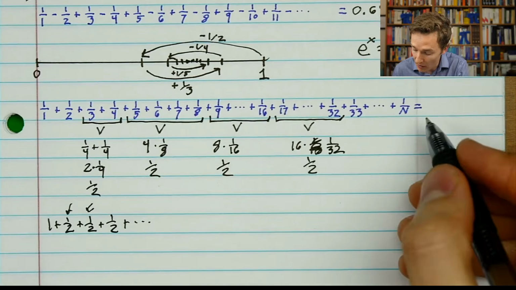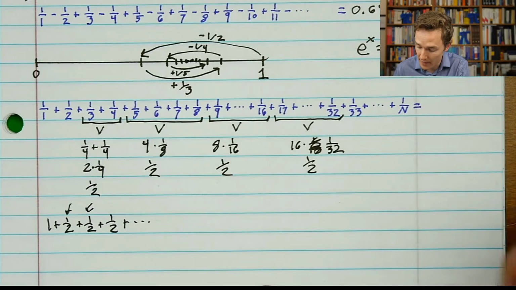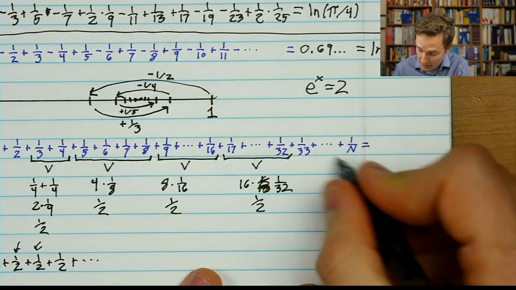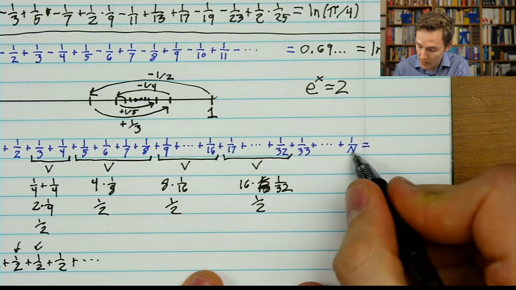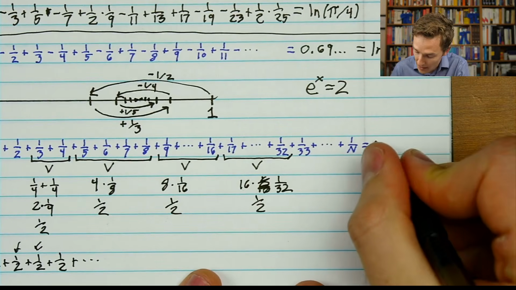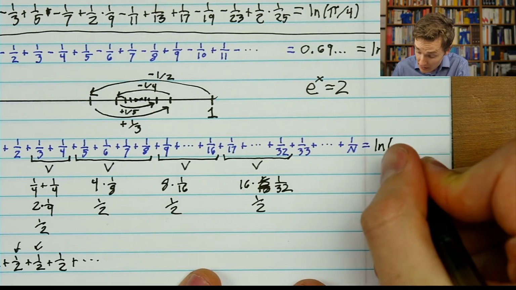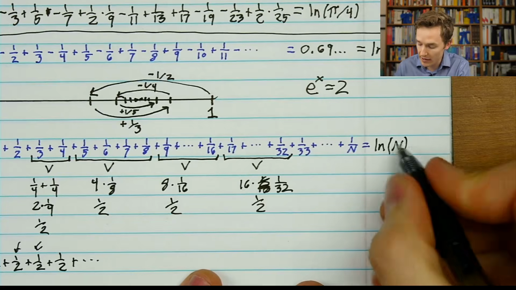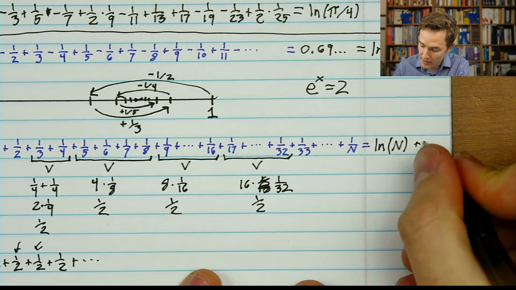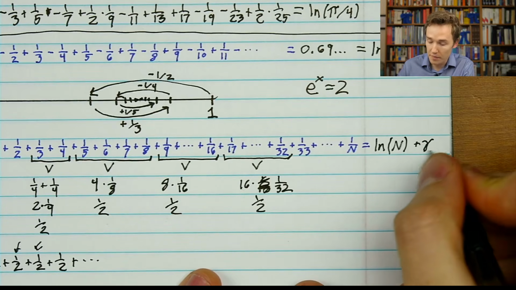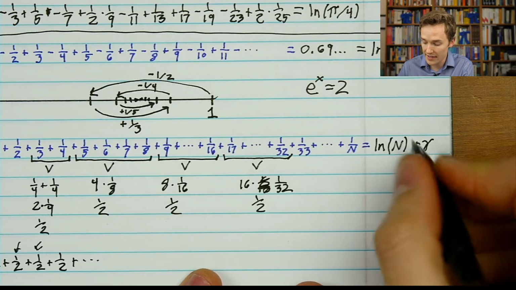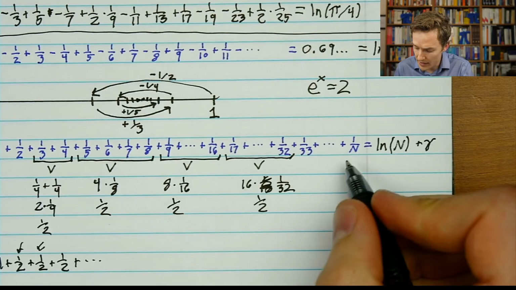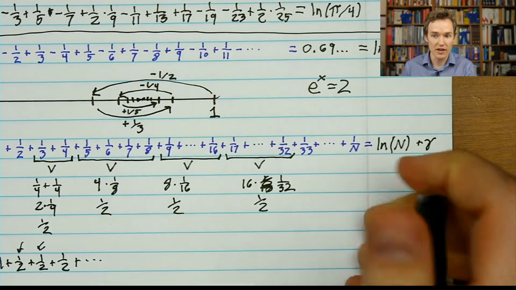Because if you're asking how far do you need to go in order to get to that point, it would be logarithmic. And as you might guess, it's actually the natural logarithm. So if I add up all of the terms to about 1 over n, it ends up being approximately the natural log of n. And if you want to get even more accurate, it's the natural log of n plus a certain constant. This is a constant we'll talk about later on in the lesson. But just for an order of approximation, this gives you the idea that you need to get up to around the natural log of n.